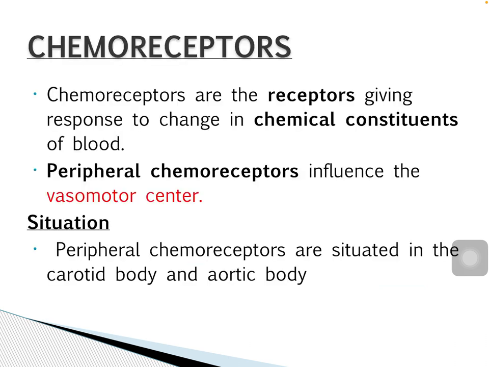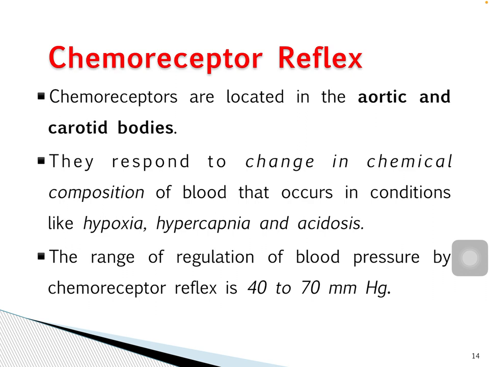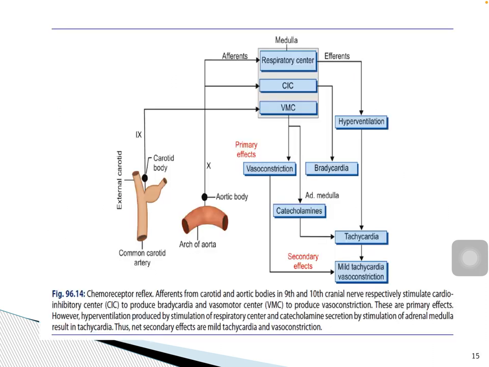Then chemoreceptors. Chemoreceptors are the receptors giving response to change in chemical constituents of the blood. Peripheral chemoreceptors influence the vasomotor center and are situated in the carotid body and aortic body. The chemoreceptor reflex is the response to change in chemical constituents of blood. Peripheral chemoreceptors are sensitive to lack of oxygen and excess of carbon dioxide and hydrogen concentration in the blood. But lack of oxygen is the most potent stimulant for peripheral chemoreceptors.